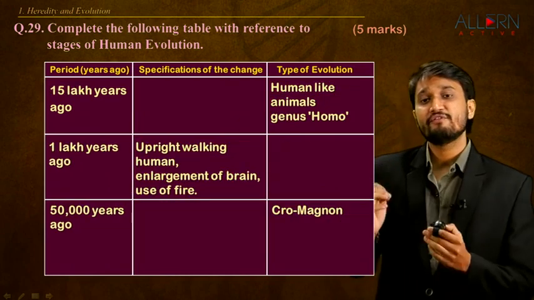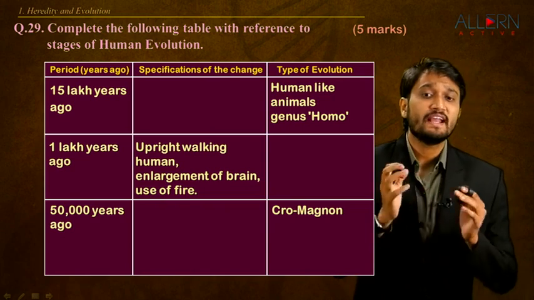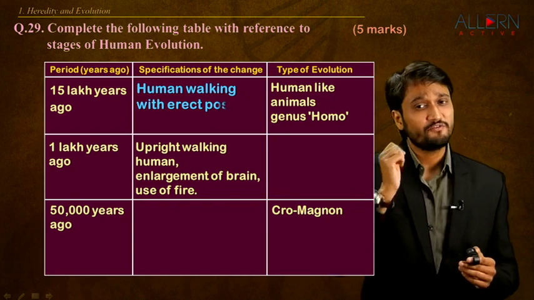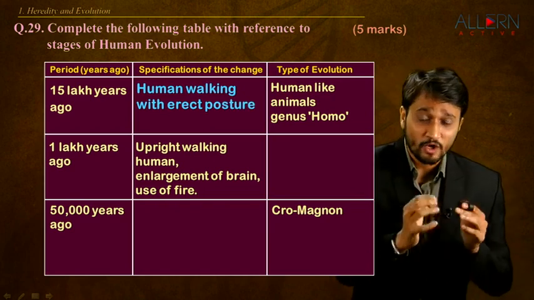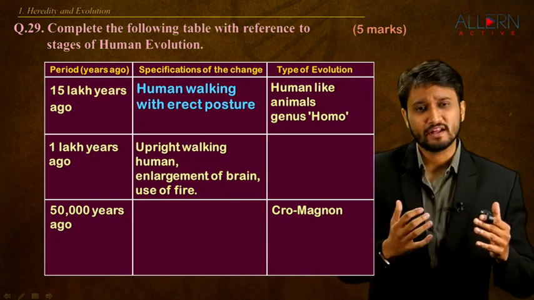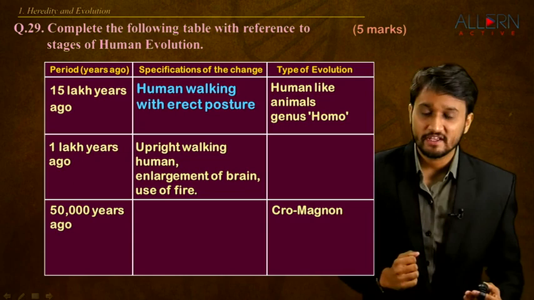Next is 15 lakh years ago. The type of evolution is human-like animals that belong to the genus Homo had developed. Now the specification is the humans that walked with erect posture evolved. Before this, they were semi-erect. They were not completely standing straight. Now they are walking with an erect posture.